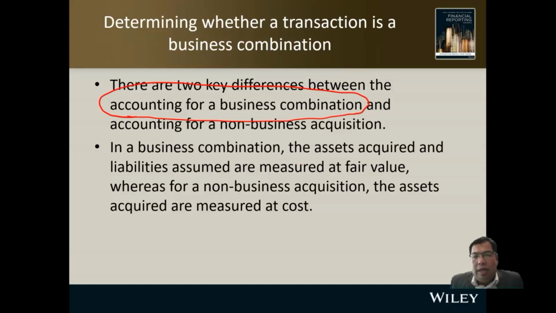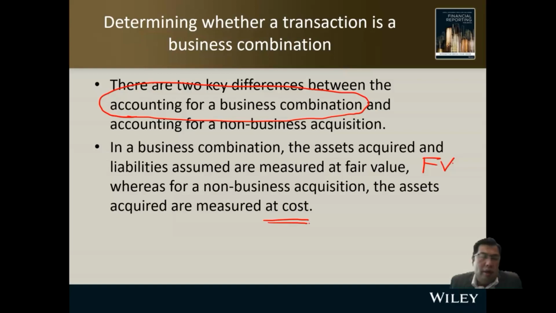In a business combination, the assets acquired and liabilities assumed are measured at fair value, not carrying amount. Whereas for a non-business transaction, the assets acquired are measured at cost, whatever you pay for the asset.